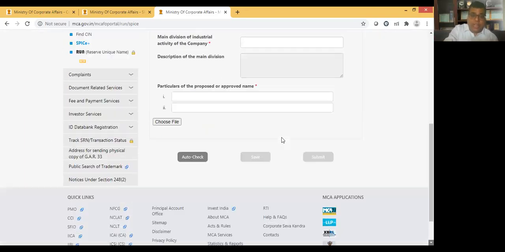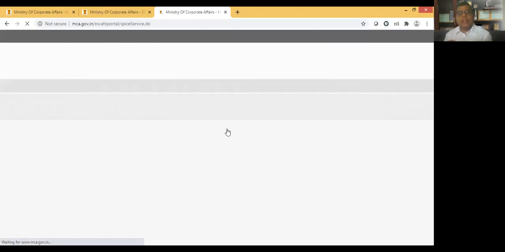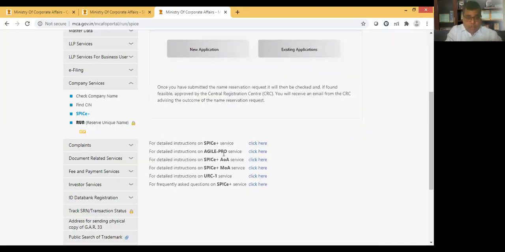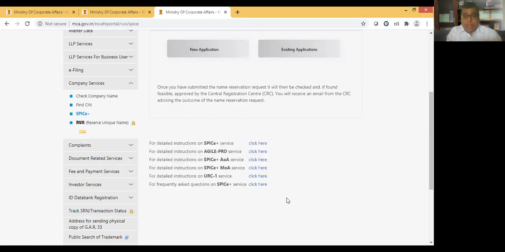On the website itself, when you click on the SPICe Plus, you can see a lot of things online on your own. If you go to the MCA portal, the helpline is there, the guidelines are there, and some practical things you can see. Here we have the detailed instructions for SPICe Plus, AGILE PRO, MOA, AOA, so everything is there. If you want, you can go for the help, FAQs or detailed instructions over there, so you can have more understanding.